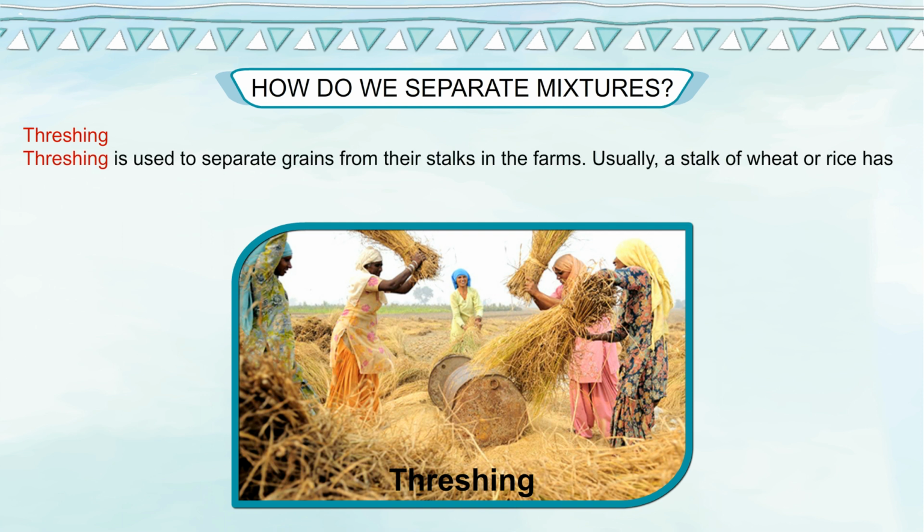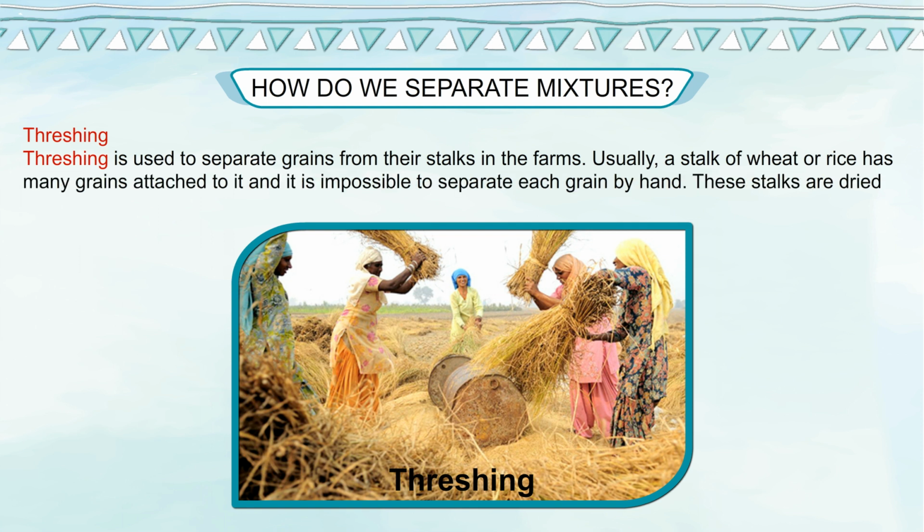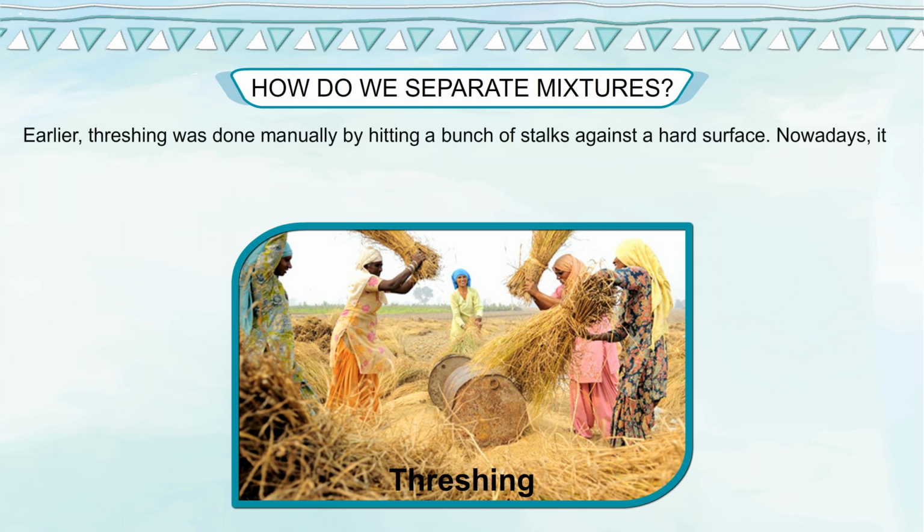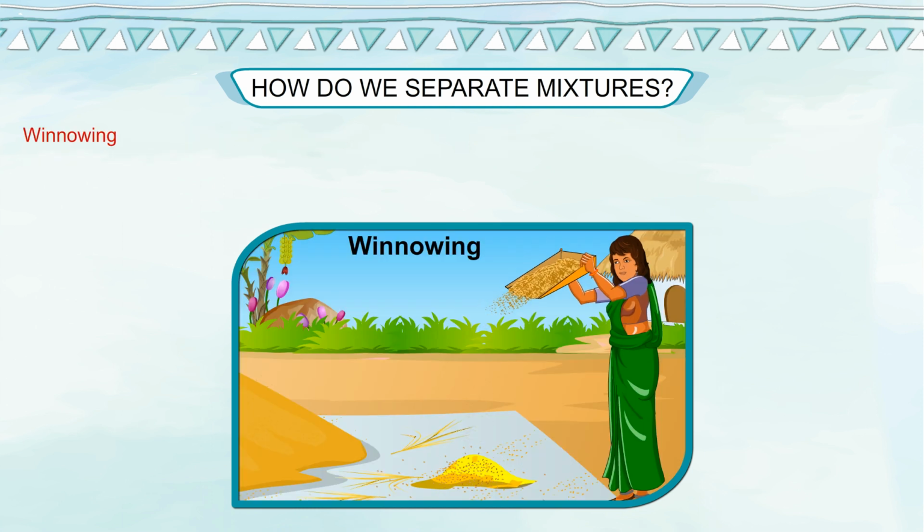Threshing. Threshing is used to separate grains from their stalks in the farms. Usually, a stalk of wheat or rice has many grains attached to it, and it is impossible to separate each grain by hand. These stalks are dried and then beaten against a hard surface. The impact breaks the grains from the stalk and husk. Earlier, threshing was done manually by hitting a bunch of stalks against a hard surface. Nowadays, it is done with the help of cattle or with a mechanical thresher.